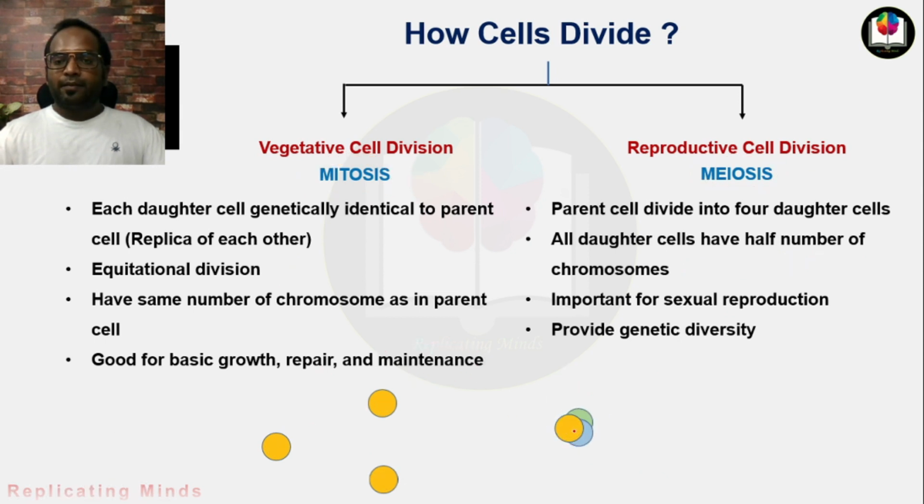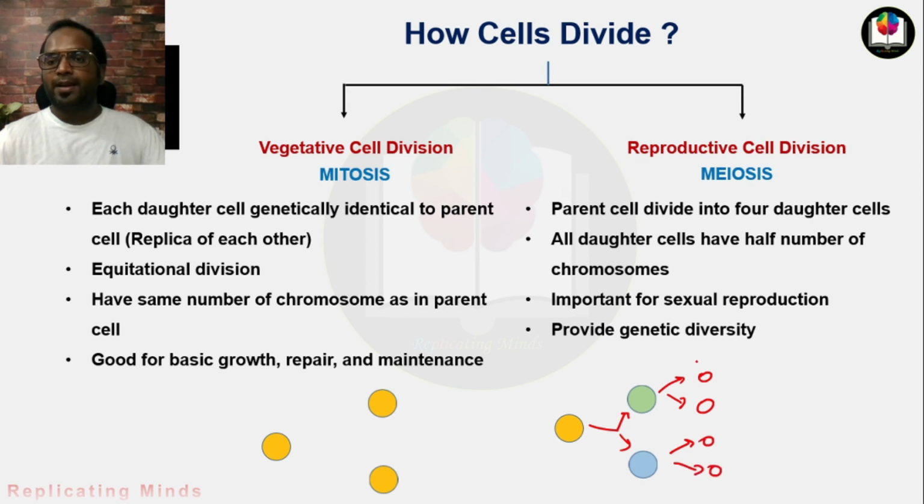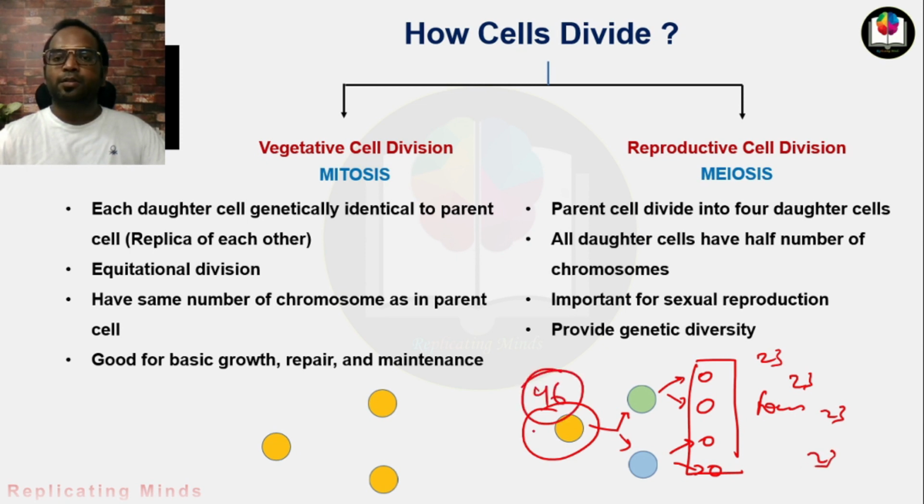Suppose this is the parent cell. In the first division, it will divide into two daughter cells, and in the second round of division, both these cells will divide into two further daughter cells. So finally we get four daughter cells from one parent cell, and all the daughter cells will contain half the number of chromosomes as compared to the parent cell. That's why it is known as reductional division. So these are the basic differences between mitosis and meiosis.